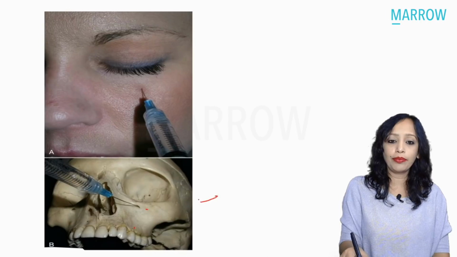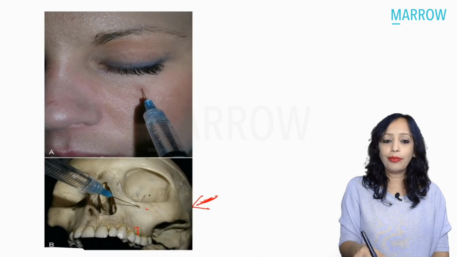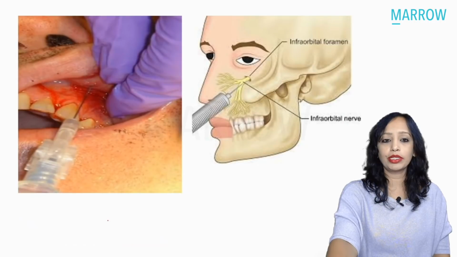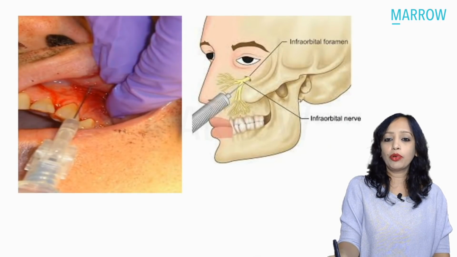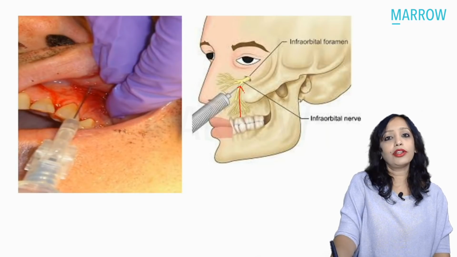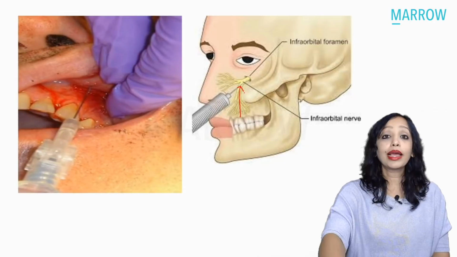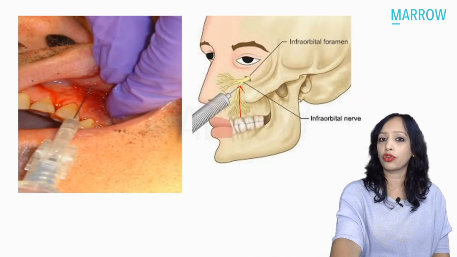the second picture. I'm going to draw in this picture. Or what you can do is, at the level of the second premolar, you can inject the needle sublabially, and you will enter here. So you can put a finger here externally, and you can inject the needle internally, sublabial. Yes, like this. So sublabial you are giving at the second premolar. You are injecting the anesthetic, you are reaching at this level. So these are the two ways that you can anesthetize the inferior orbital nerve. So if this picture is given, next time you know which nerve is being anesthetized, the inferior orbital nerve.